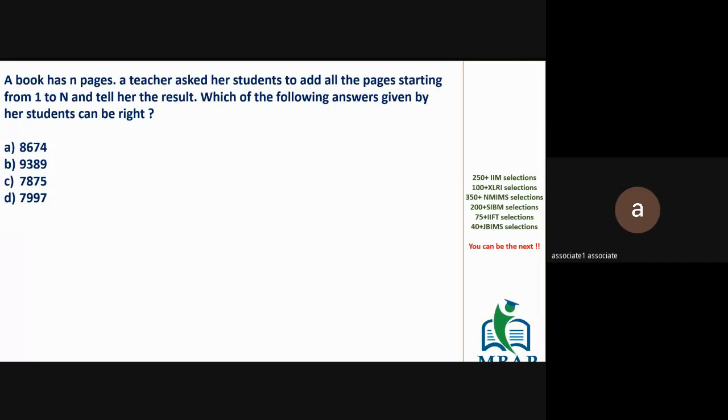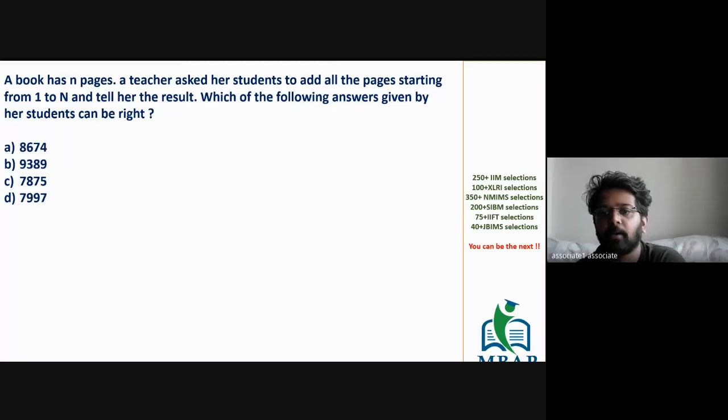None of you got the logic? Prathamesh, Samyak, others, none of you got the logic?